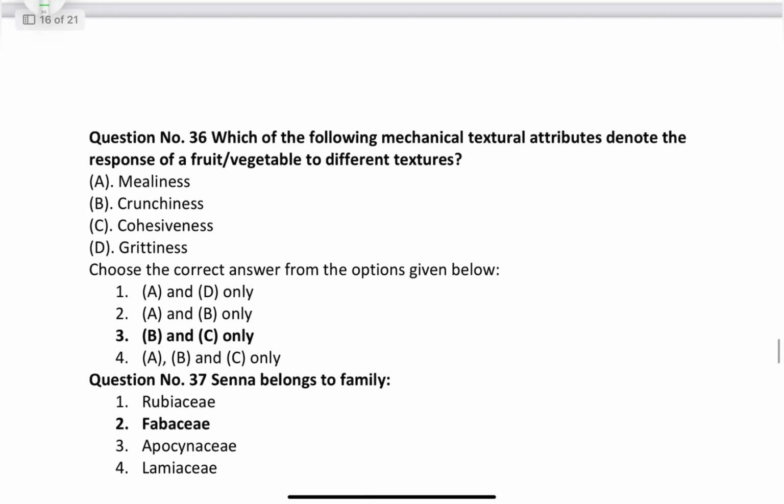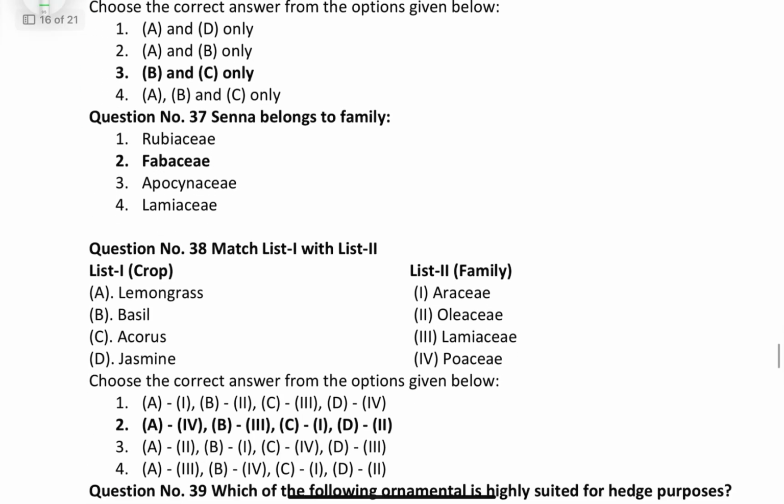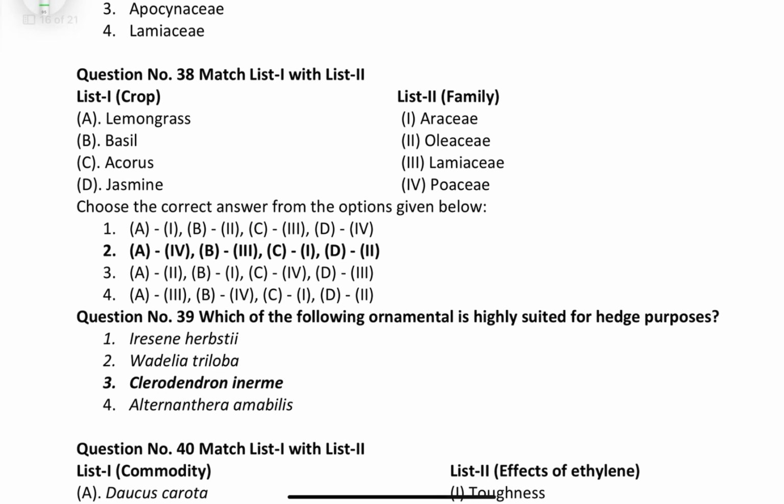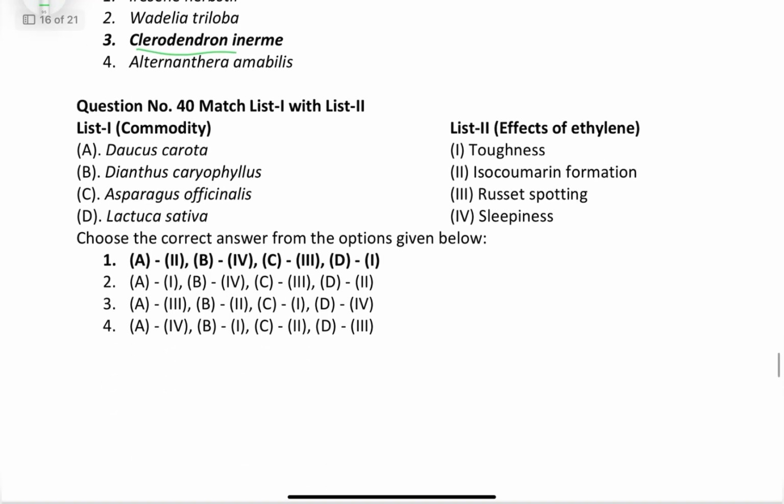Okay. Question number 36. Which of the following mechanical textural attributes denote the response of fruits and vegetables of different texture? So here the correct answer is crunchiness, cohesiveness. Senna belongs to the family Fabaceae, and then there is a matching. Lemongrass belongs to Poaceae. Basil, Lamiaceae. Acorus, Ericaceae. Jasmine, Oleaceae. Which of the following ornamentals is highly suitable for hedge purpose? That is Clerodendrum inerme.